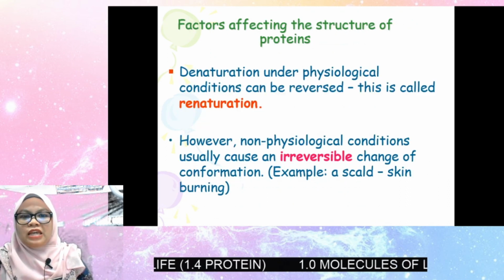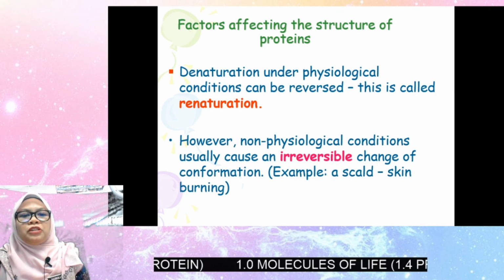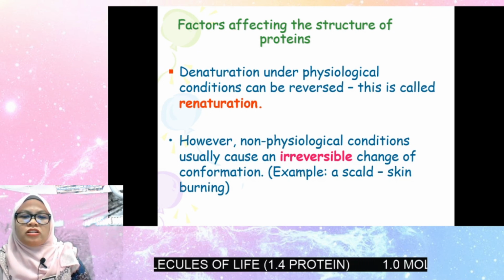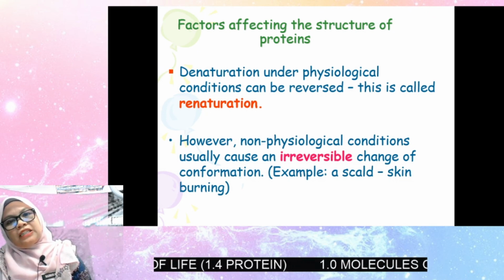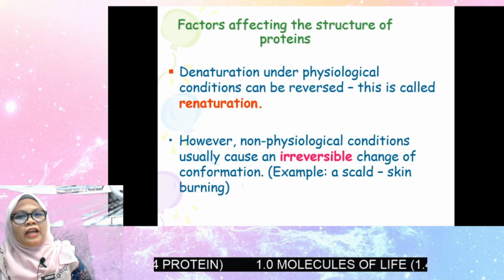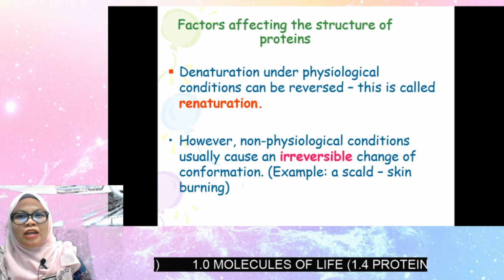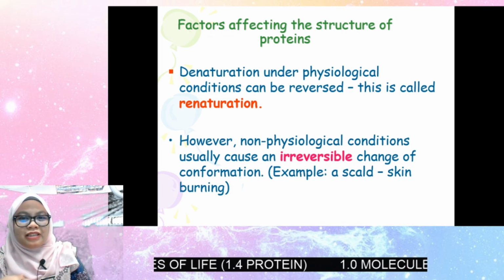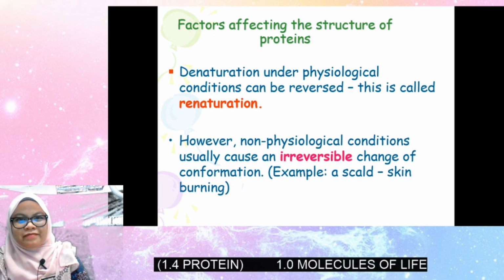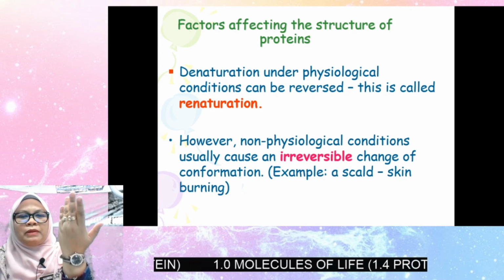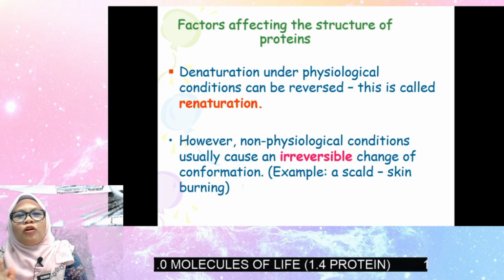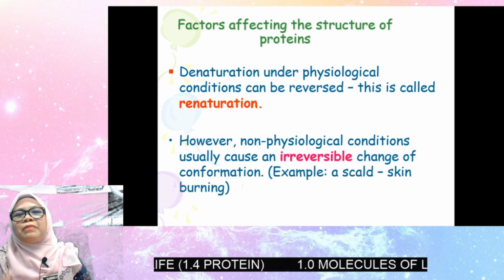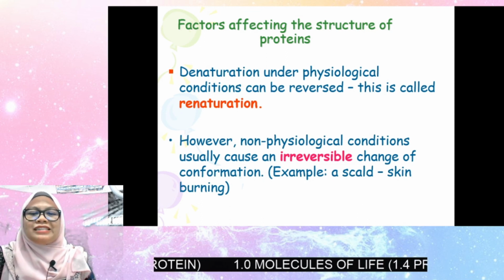And then after the protein is denatured, under physiological conditions it can be reversed. This is called renaturation. For example, we know our hair has fibrous protein. Say your hair is straight, and you go for a perm. After some time, it will return to straight. Or a person with curly hair goes for rebonding. It forces the polypeptide chain to be straight. But after a long period of time, what happens to the hair? It returns back to the original. If it was curly, it will go back to curly. So that is denaturation.